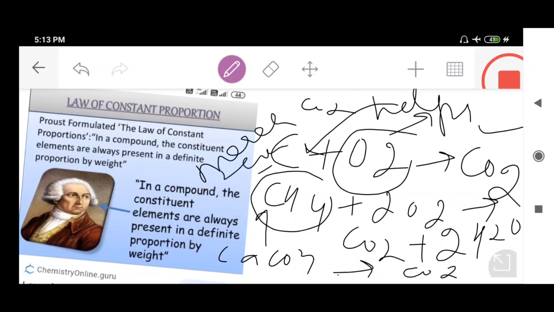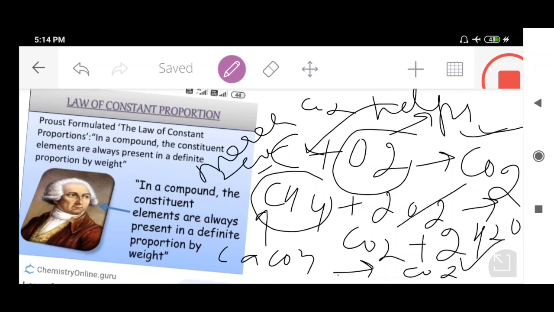The moment we burn methane in the presence of oxygen, there is always the formation of carbon dioxide gas plus water. And the moment we heat limestone, whose formula is calcium carbonate, there is always the formation of carbon dioxide gas. That means carbon dioxide gas is obtained in this process as well.